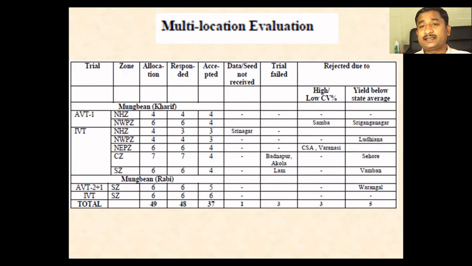For example, statistically, if there is a high or low CV, then the centers will be discarded or rejected, or if the yield of the trial is below the state average. For example, in the case of Northwestern Plain Zone, Sri Ganganagar has been rejected because its yield was below the state average. Like this, different criteria have been put in place for the multi-location evaluation of the entries.